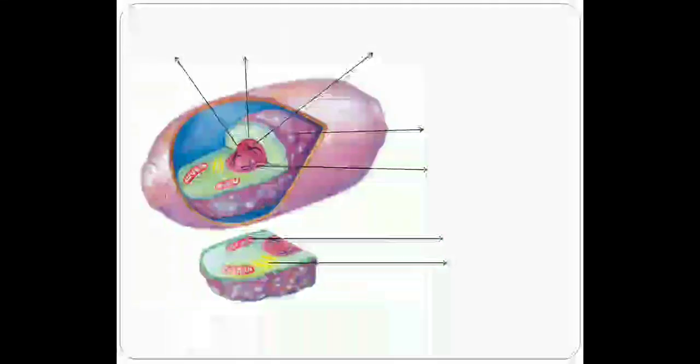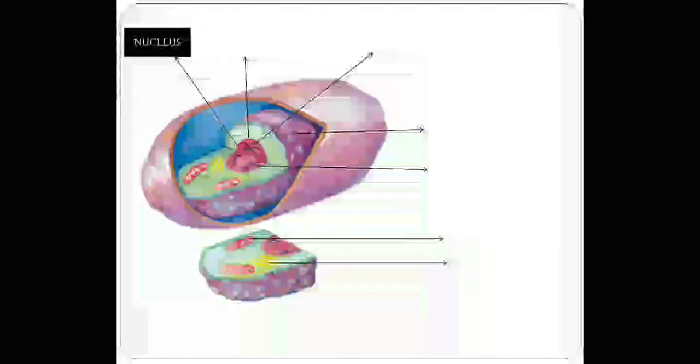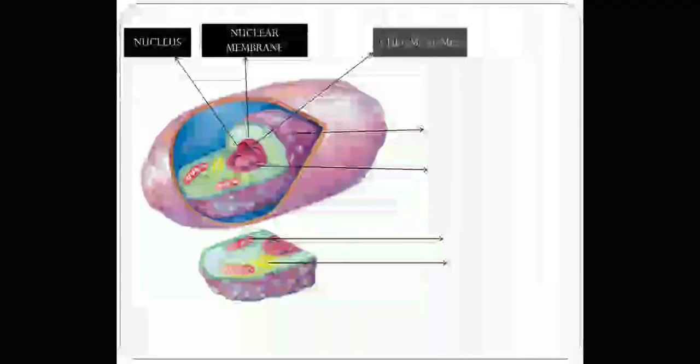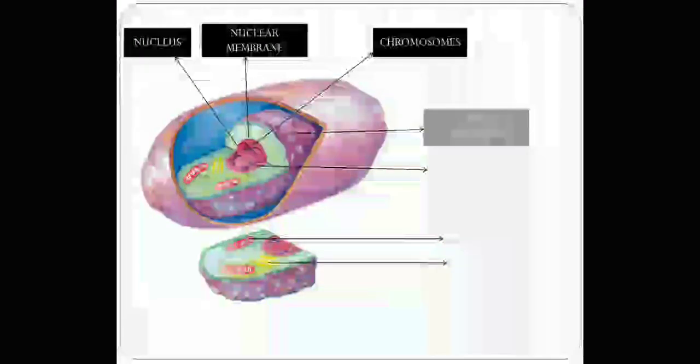The other organelles present in the fungi I will just quickly mention, because you all know that fungi are eukaryotic and you know the various cellular organelles. Here we have the nucleus, which is limited by the nuclear membrane. Then the chromosomes present inside the nucleus.